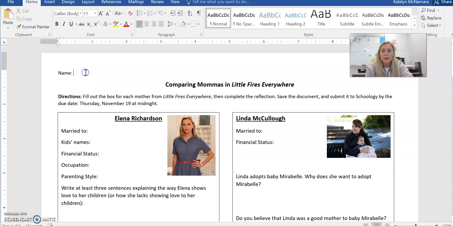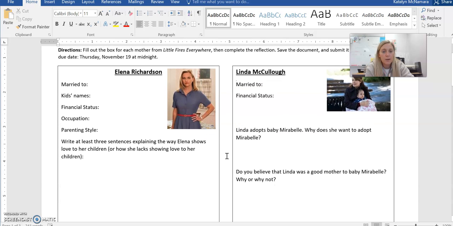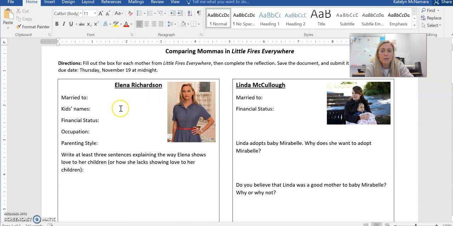Make sure that you type your name, and then basically what you're doing for this is each character, each mother from Little Fires Everywhere has her own box, and you're going to need to fill out the box for each character. Then you are going to complete the reflection at the bottom. So first of all, here's Elena Richardson.